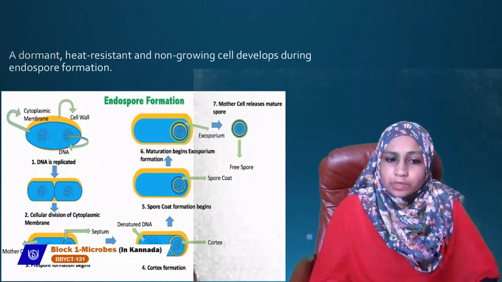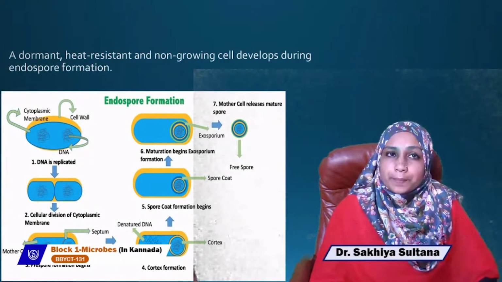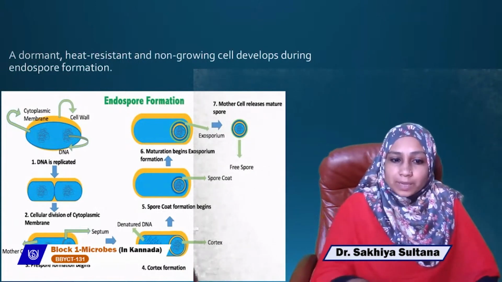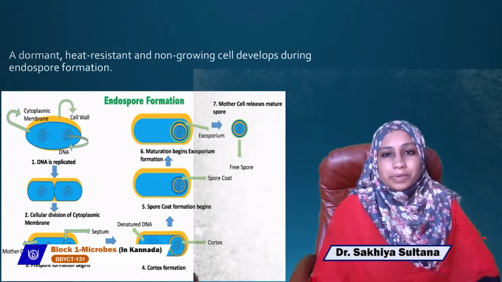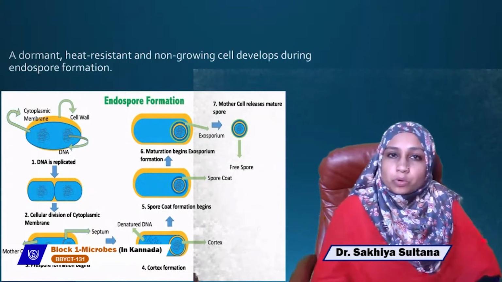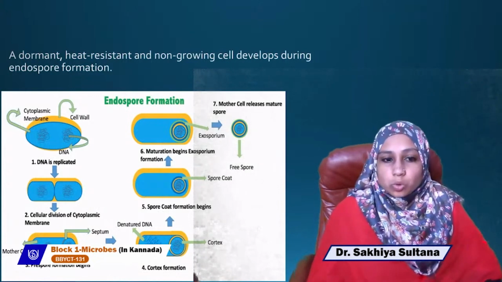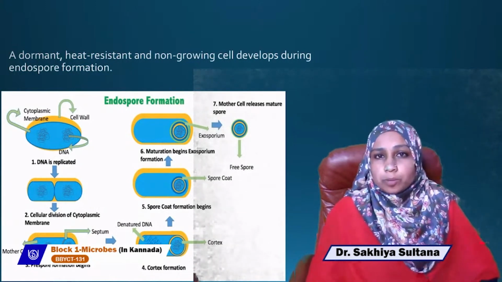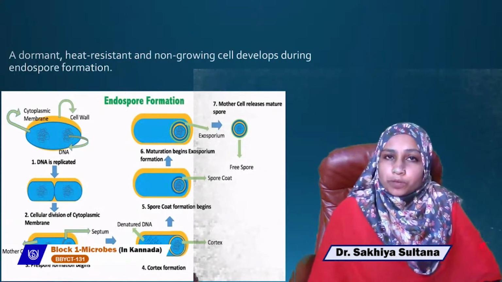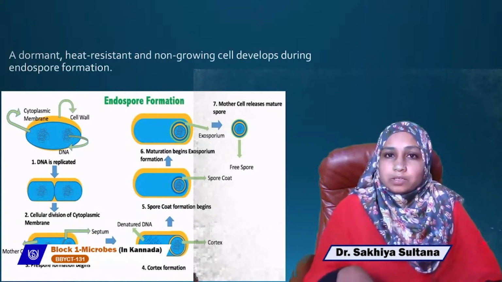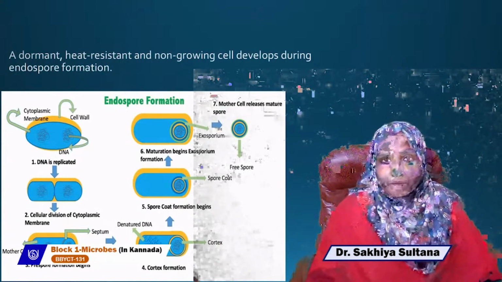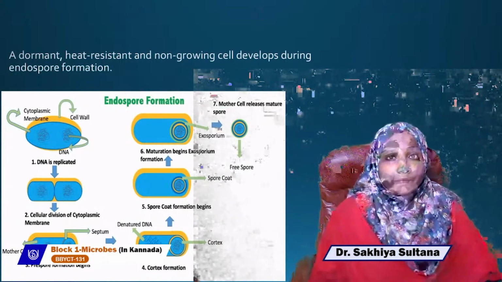Once the cortex is formed, then what happens? Spore coat formation takes place. The cortex is formed now, so around this cortex, what is happening? Spore coat formation begins. Once the spore coat is formed, then another layer, it undergoes maturation. Exosporium formation takes place. So once maturation begins, our exosporium is formed. So now the endospore is formed.